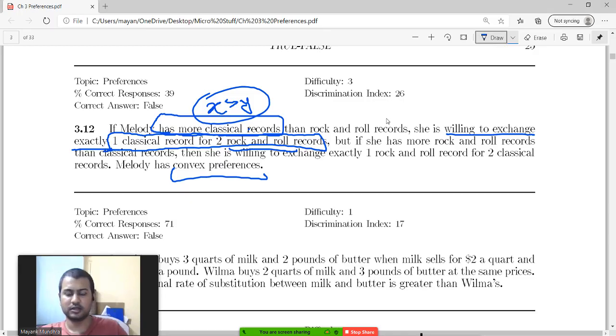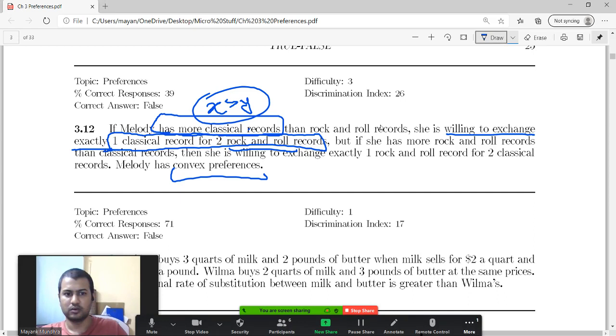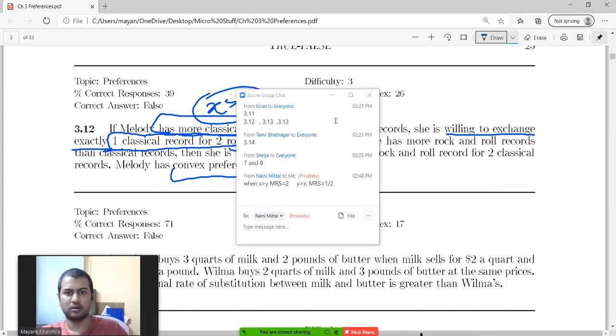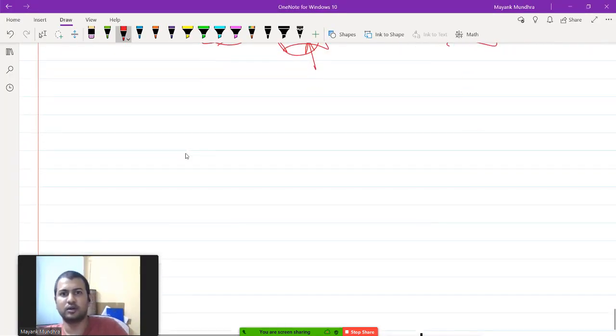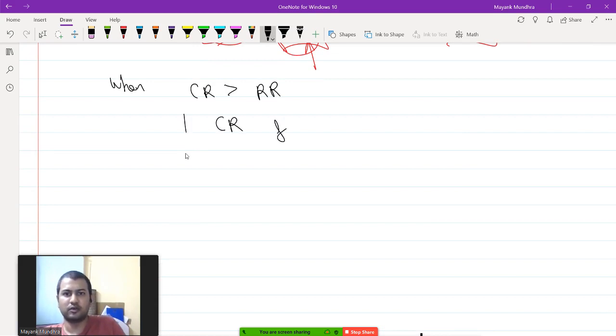I don't see the mistake really. I think the answer is wrong. It should be true. When x greater than y, MRS equals 2. If that would be the case, the answer would be right. But that's what I am unable to see here. Wait, where am I going wrong? I'm saying when x is greater than y, you're willing to exchange one classical record. When classical records are greater than rock and roll records, you exchange one classical record for 2 rock and roll records.